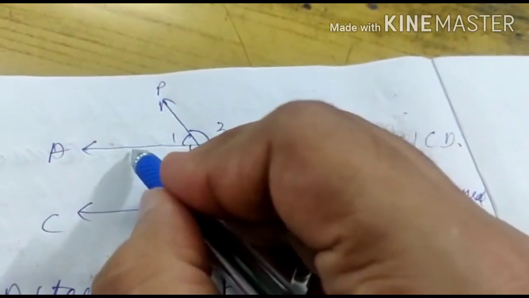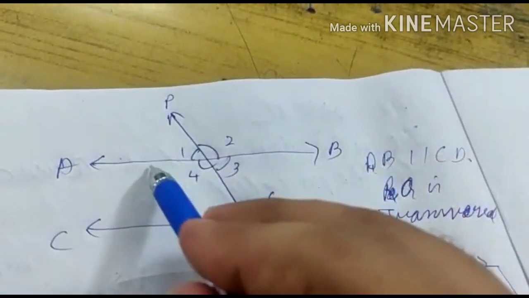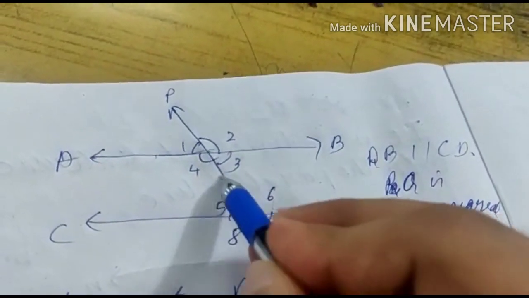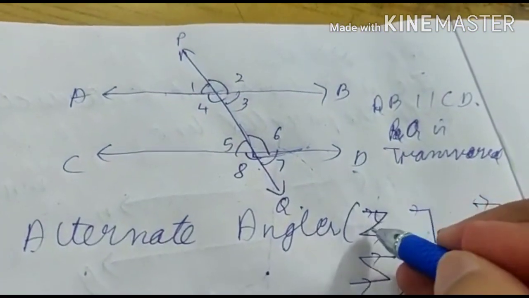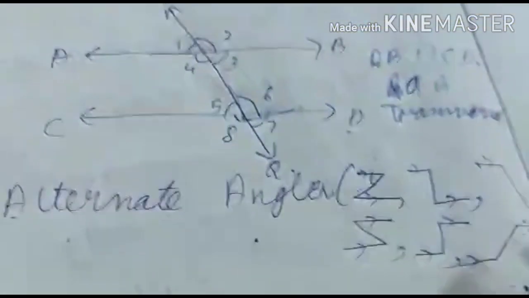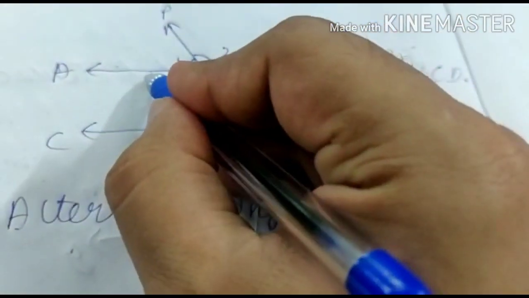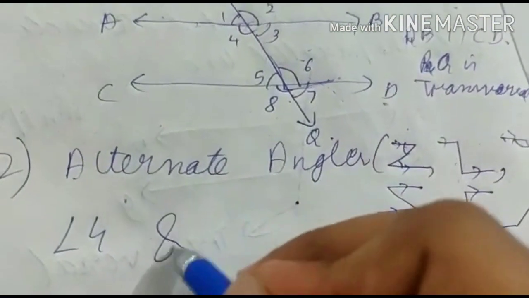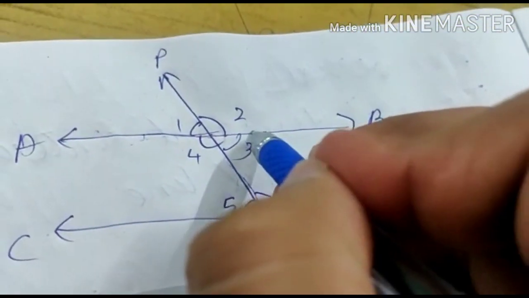Look here, if we see this, it is forming a Z, and the angles lying between the Z, here this and this, angle 4 and 6, are coming inside a Z. Angle 4 and angle 6.